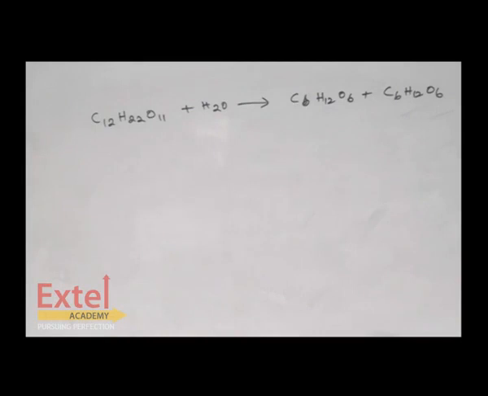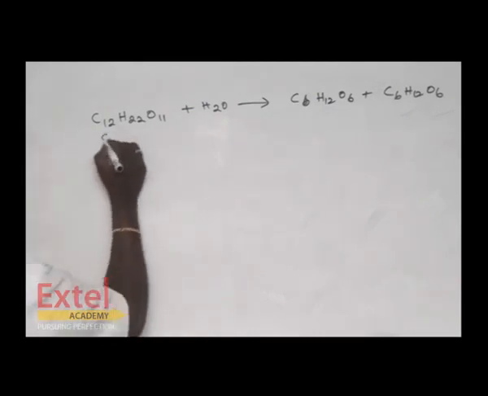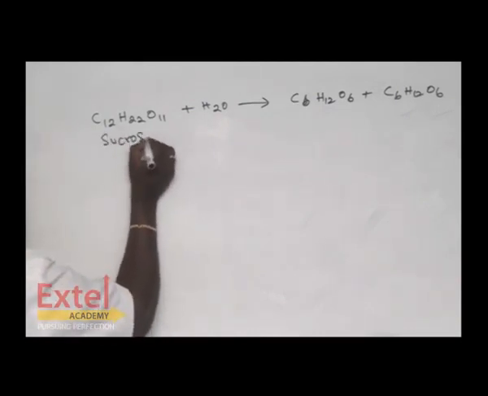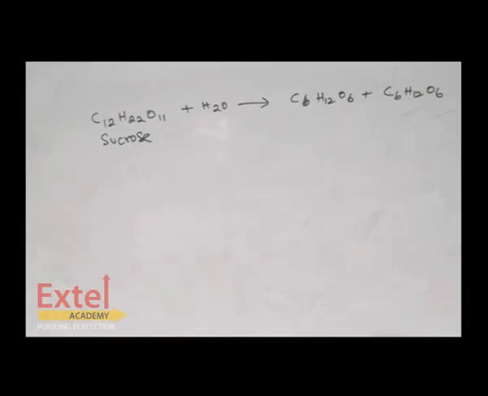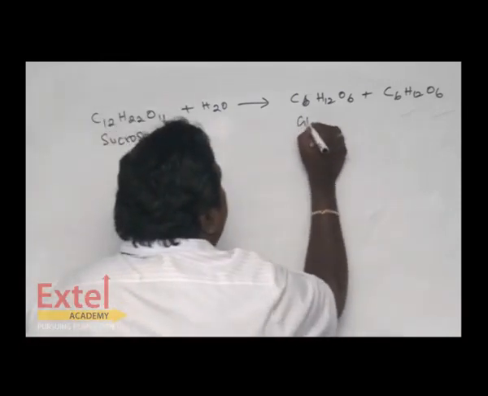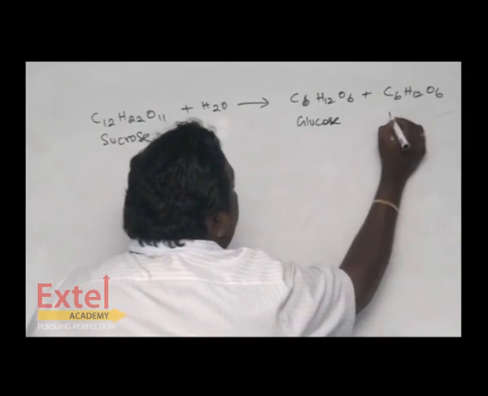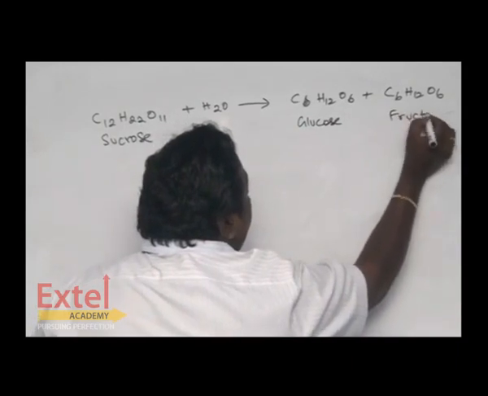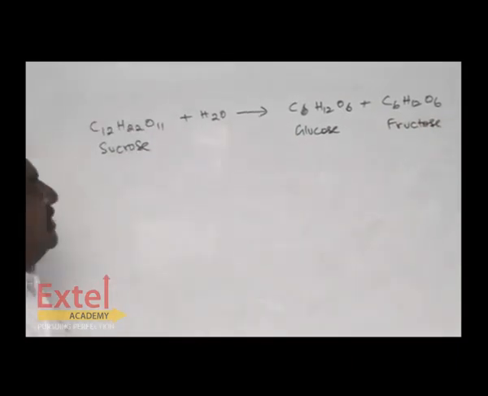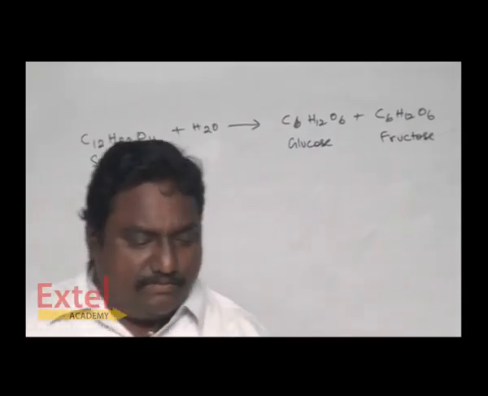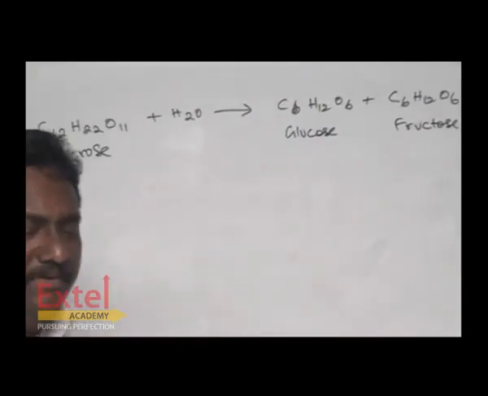An example is sucrose. The ordinary sugar we eat is sucrose. It is a disaccharide with a sweet taste. When it is hydrolyzed, you get glucose and fructose.